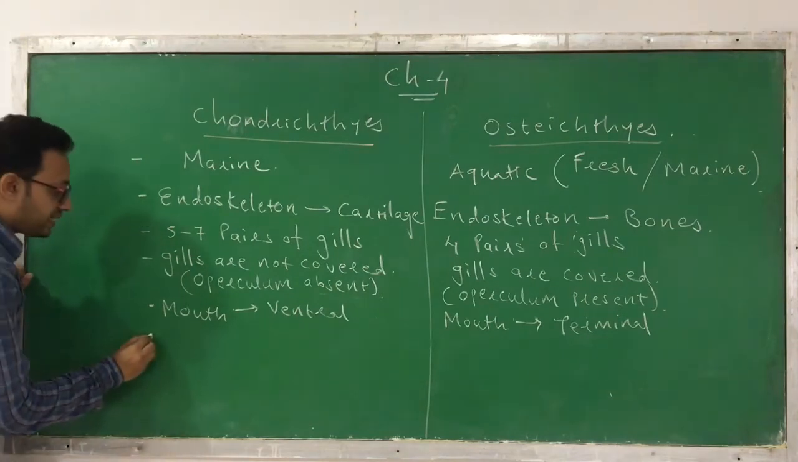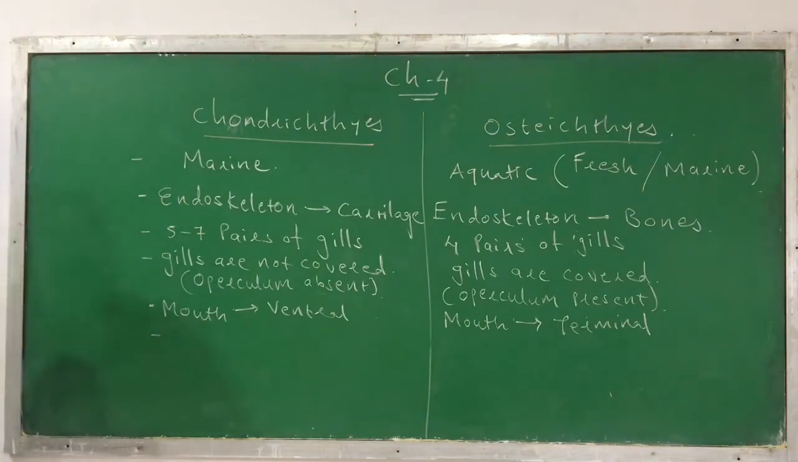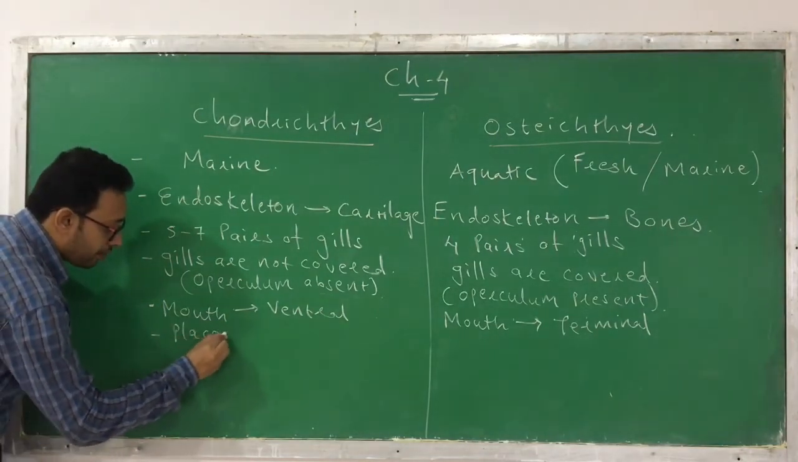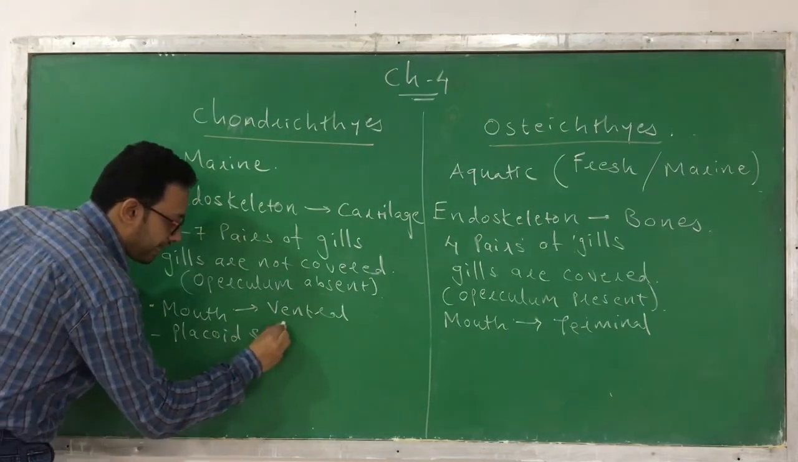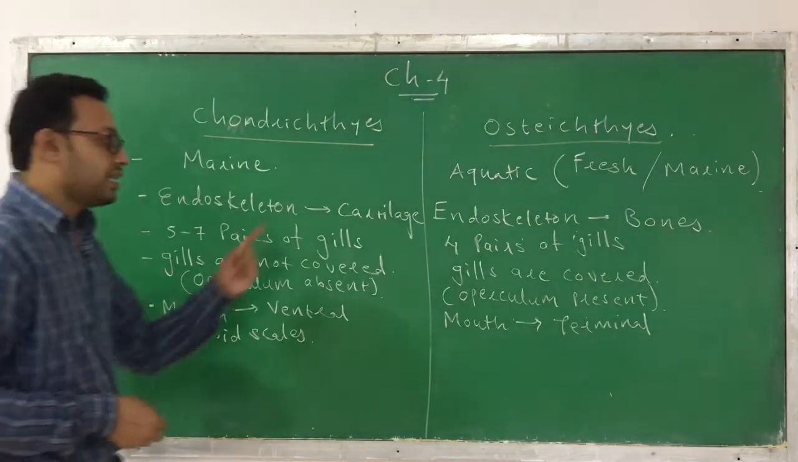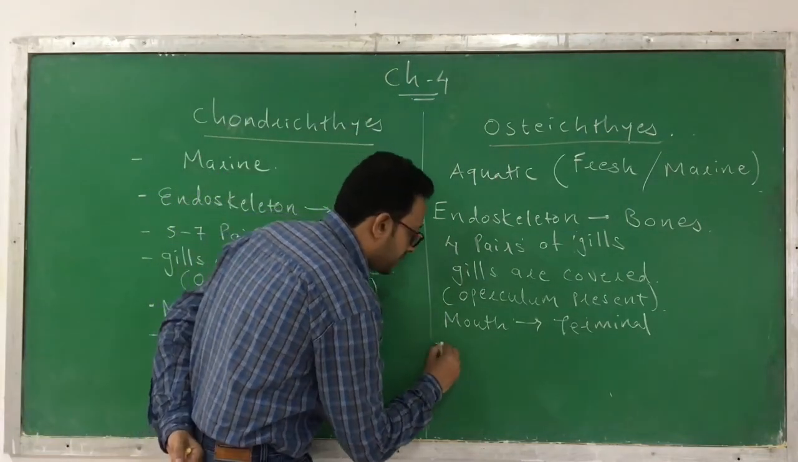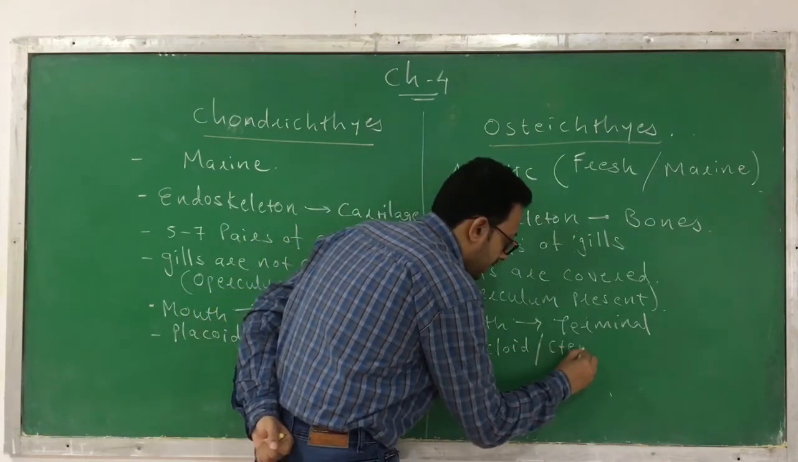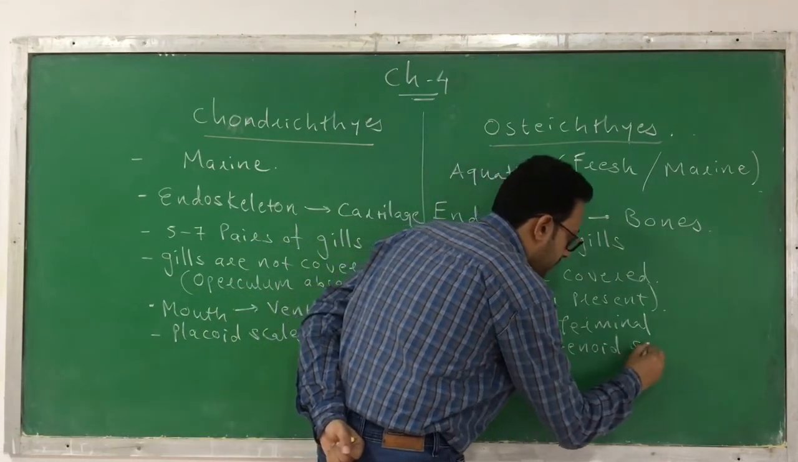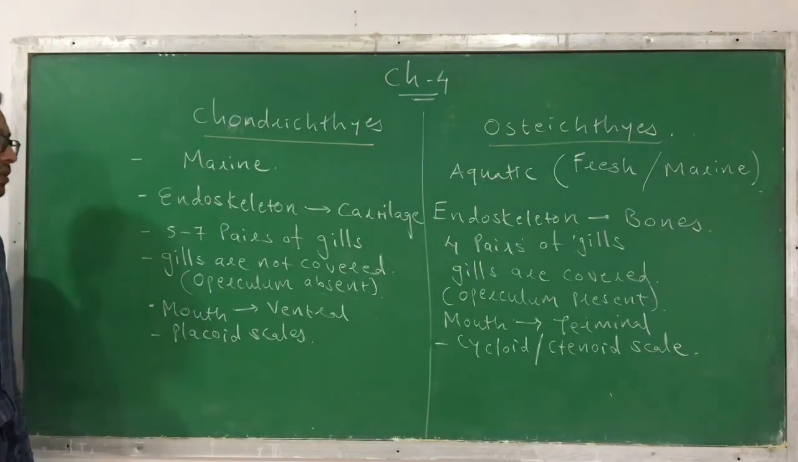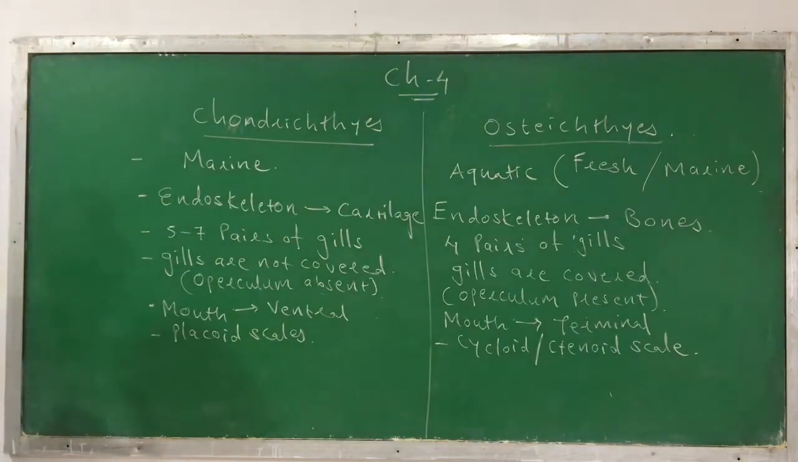Here if you see, it's the skin. This skin is covered by scales. Which kind of scale can you find? Here there is a presence of placoid scales. Placoid scales are present on the skin of chondrichthyes. And in osteichthyes, the scales present are cycloid or ctenoid scales. So this is the next difference that exists between them.